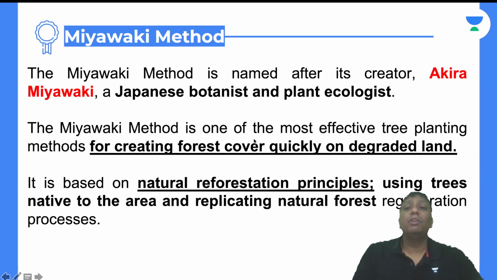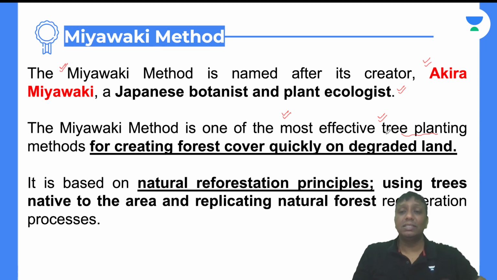The Miyawaki method is named after its creator, Akira Miyawaki, a Japanese botanist and plant ecologist. This person brought this concept, which is why the method became popular with his name. The Miyawaki method is the most effective method for tree plantation. Definitely, you will ask me, sir, why is it the most effective method? I'll prove it to you guys.